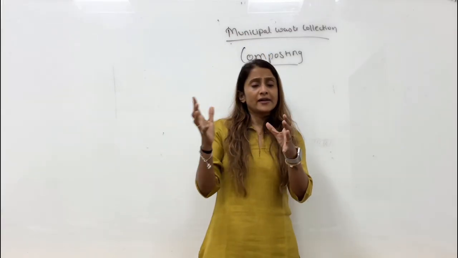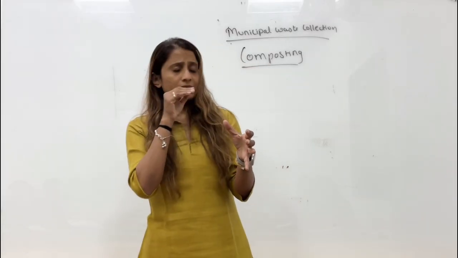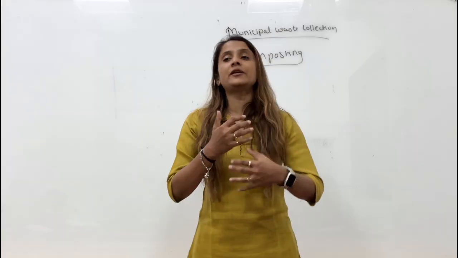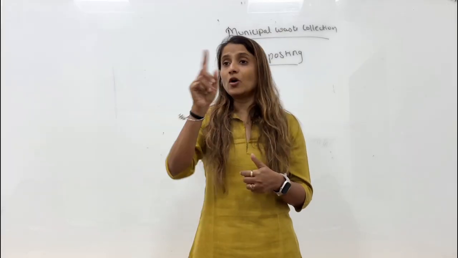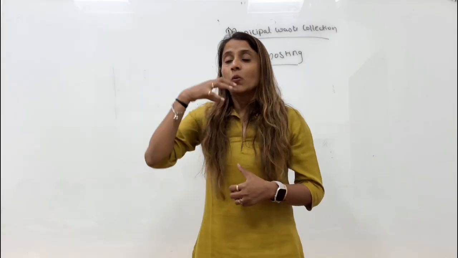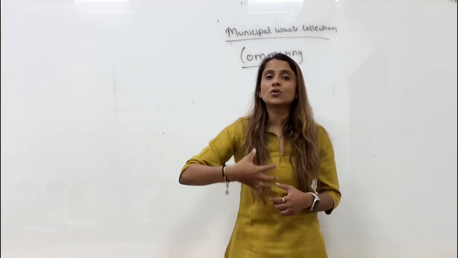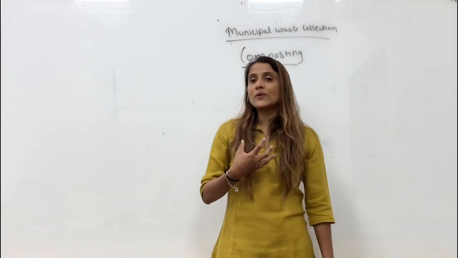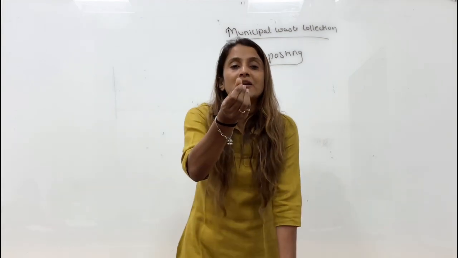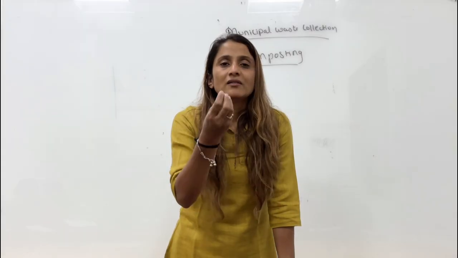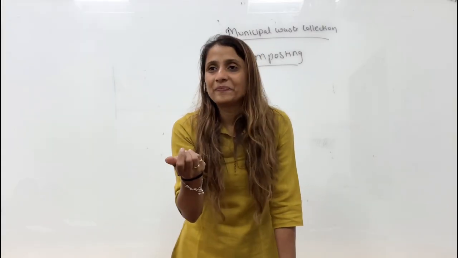So all the organic waste is collected, and it is allowed to go through aerobic decomposition. Not anaerobic, aerobic decomposition. When that organic waste goes through aerobic decomposition, it will get converted into a soil-like material called compost. In short, manure for the farm.